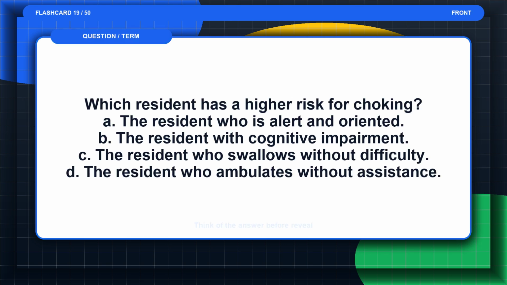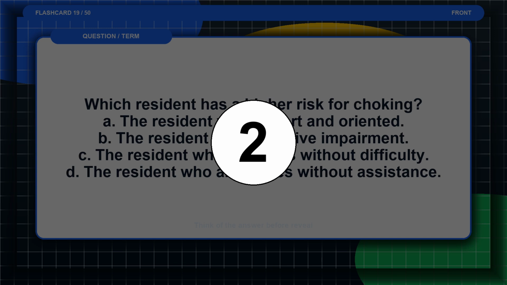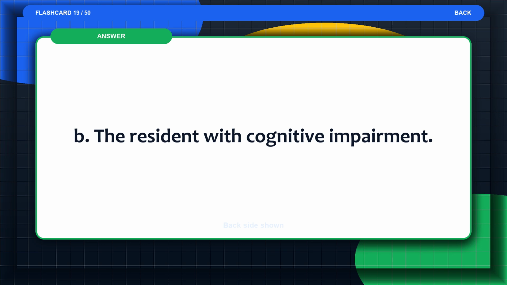Flashcard 19. Which resident has a higher risk for choking? A. The resident who is alert and oriented. B. The resident with cognitive impairment. C. The resident who swallows without difficulty. D. The resident who ambulates without assistance. Think of the answer before the reveal. The answer is B. The resident with cognitive impairment.